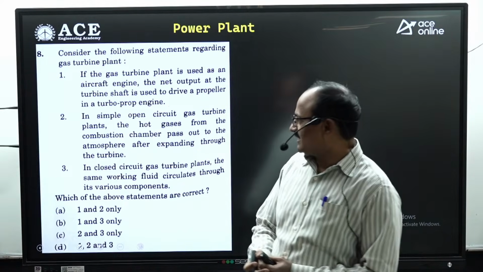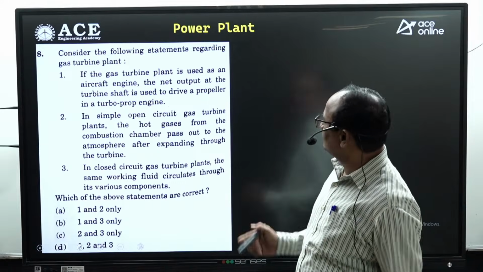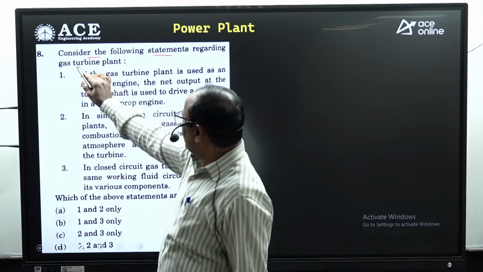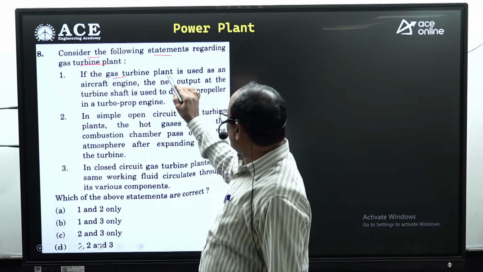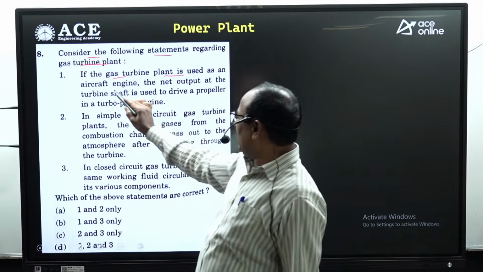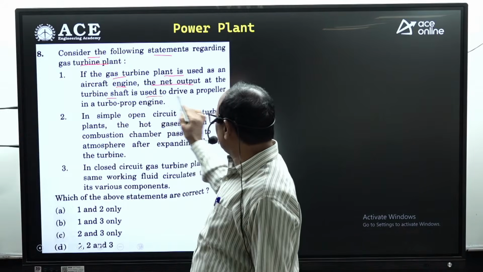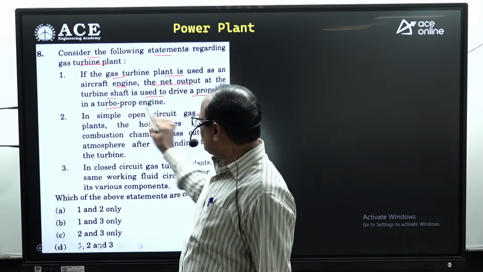Yes. Now let us take the power plant engineering questions. Look at the first one. Consider the following statements regarding gas turbine power plant. If the gas turbine plant is used in an aircraft engine, the net power output at the turbine shaft is used to drive the propeller of the turboprop engine.